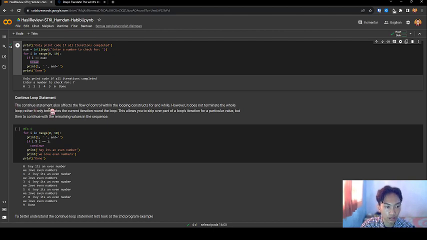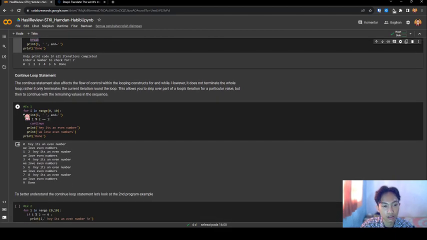Next, the continue loop statement. The continue statement also affects the flow of control within the looping construct, for the while forever. It does not terminate the whole loop. Rather, it only terminates the current iteration of the loop. This allows you to skip a part of the loop iteration for a particular value, but then continue with the remaining values in the sequence.